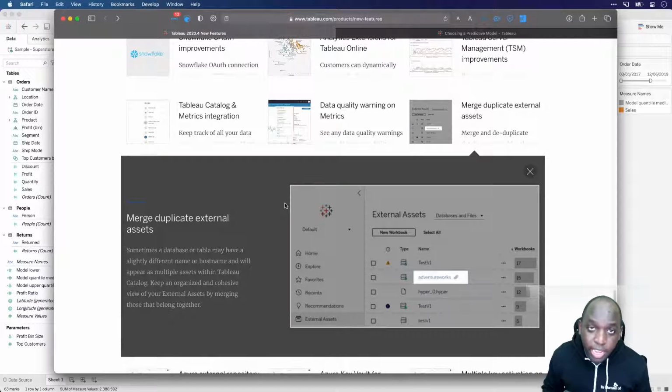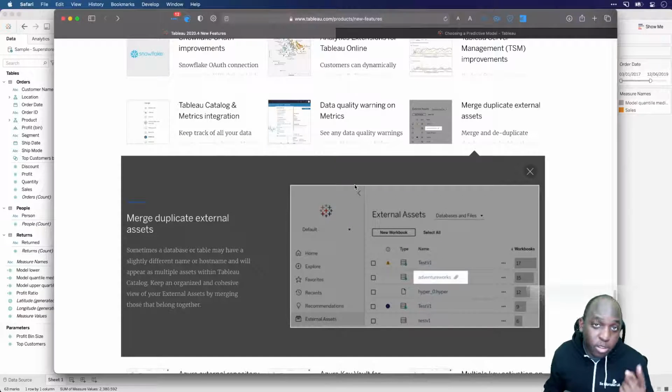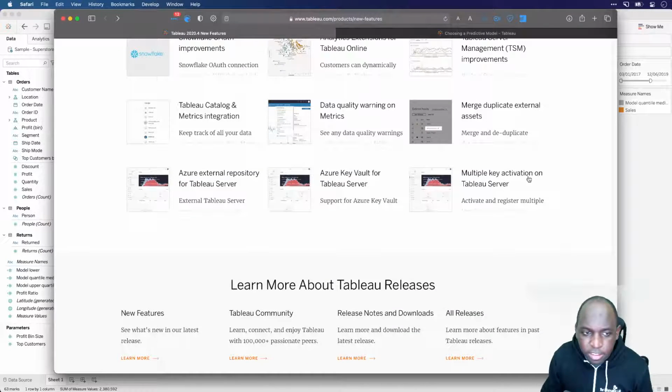You've got two people connecting to the same thing, being able to merge them where it makes sense. They might be authenticating individually, and so maybe you don't want to do that, but where it makes sense, you might want to merge these assets together so that Tableau talks to one thing and logs in once rather than logging in 100 times because 100 different people have created the same asset.